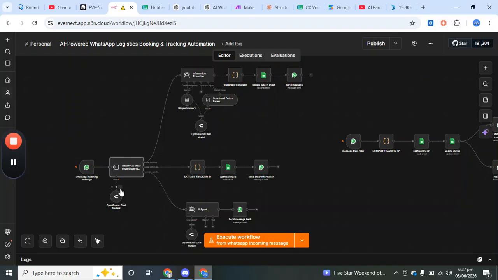So a customer keeps asking, "Where is my order? What is the delivery status?" And the support team wastes hours manually reading WhatsApp messages, entering data into sheets, updating tracking status, replying to the same question again and again. This creates delay, error, and frustrated customers.